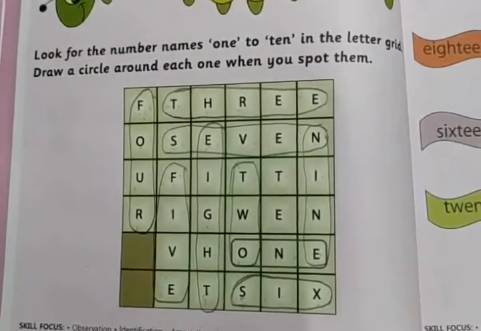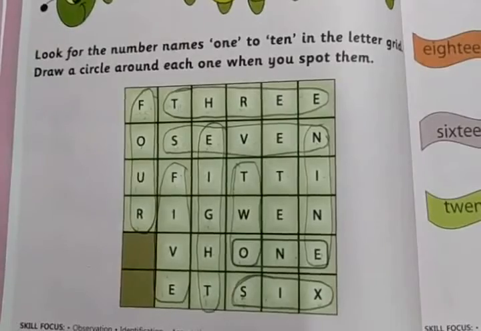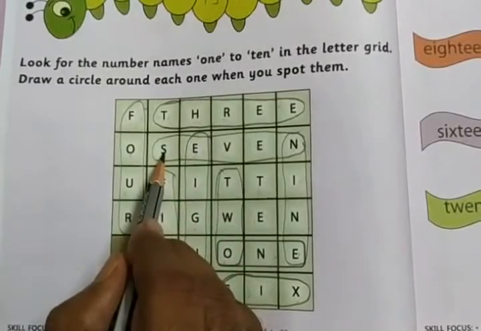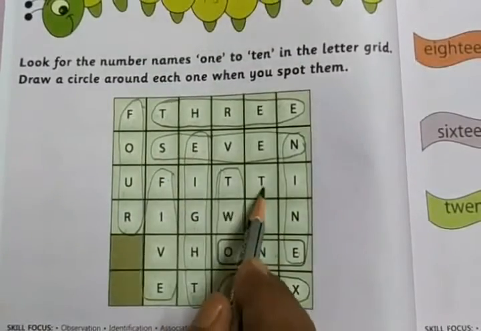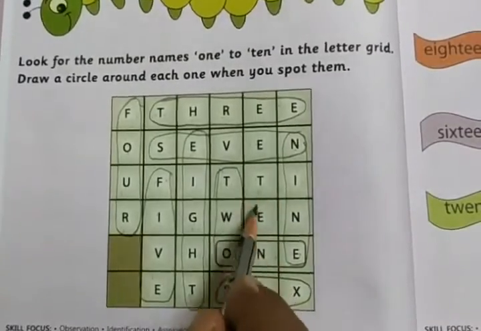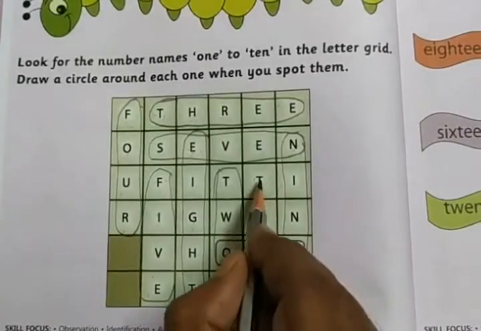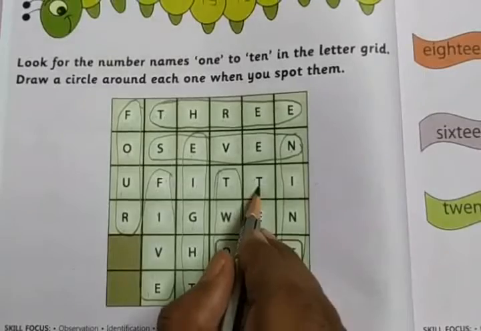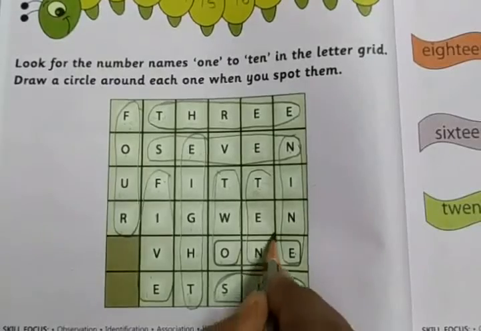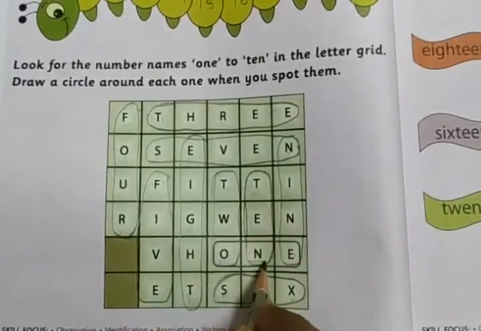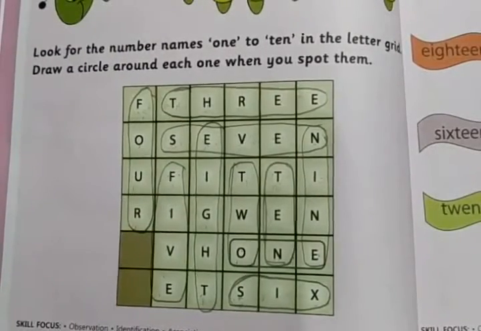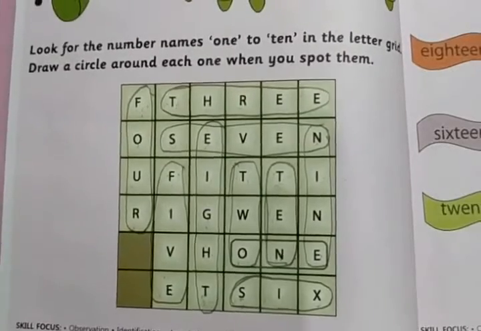Okay? Right. Next number is 10. T-E-N, yes, exactly, TEN, 10. Either you go down or you go right. There is no possibility of coming back. Yes, we have spotted number 10. Right, very good.